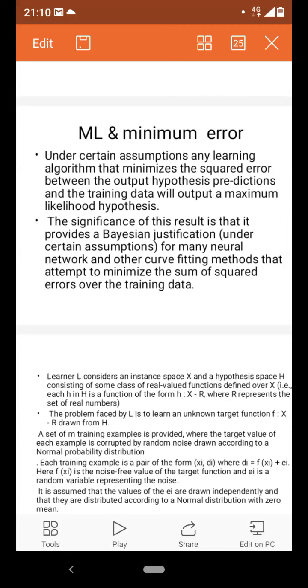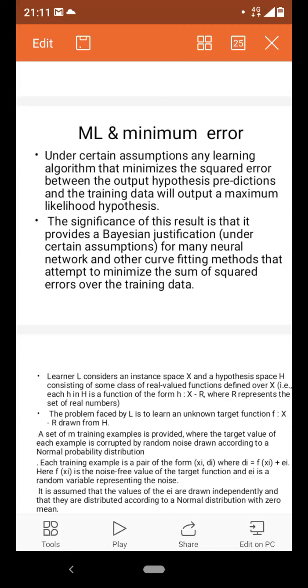Any uncertain event will have the characteristics of some probability distribution. It may be a uniform distribution, exponential distribution, binomial distribution, or normal distribution. According to the probability distribution, we have to find out the likelihood function, and the parameter which maximizes the likelihood function is called the parameter estimation of the maximum likelihood.